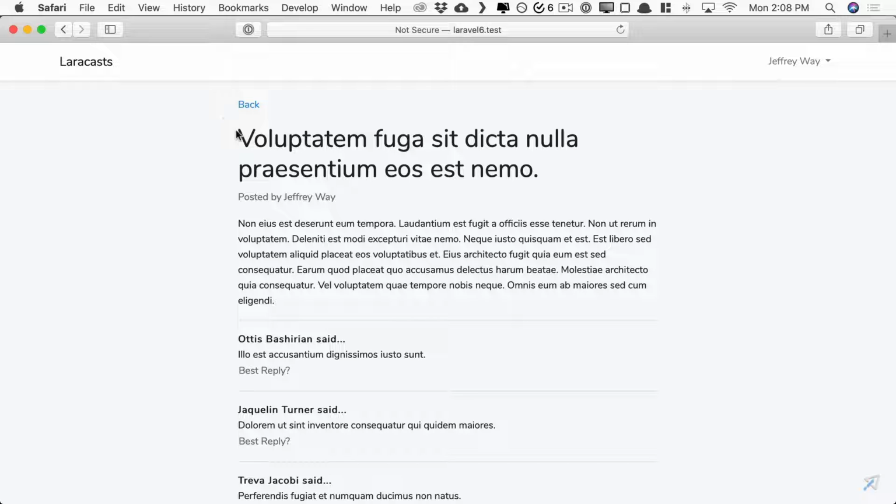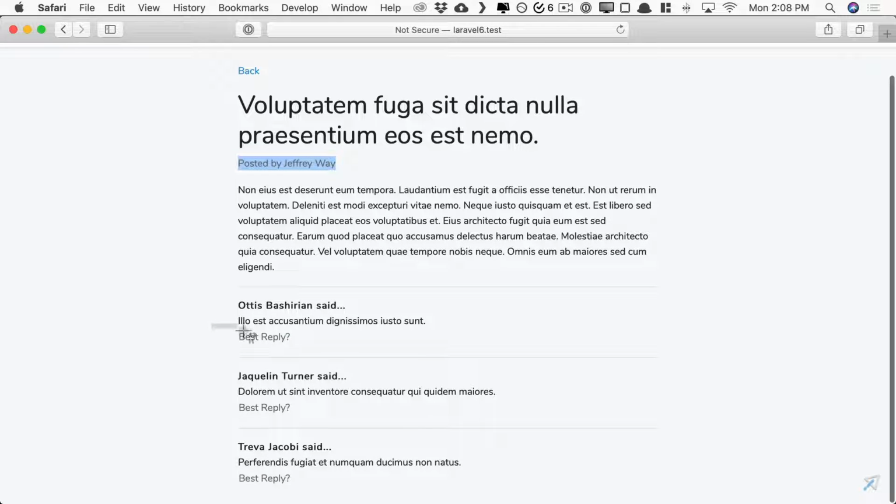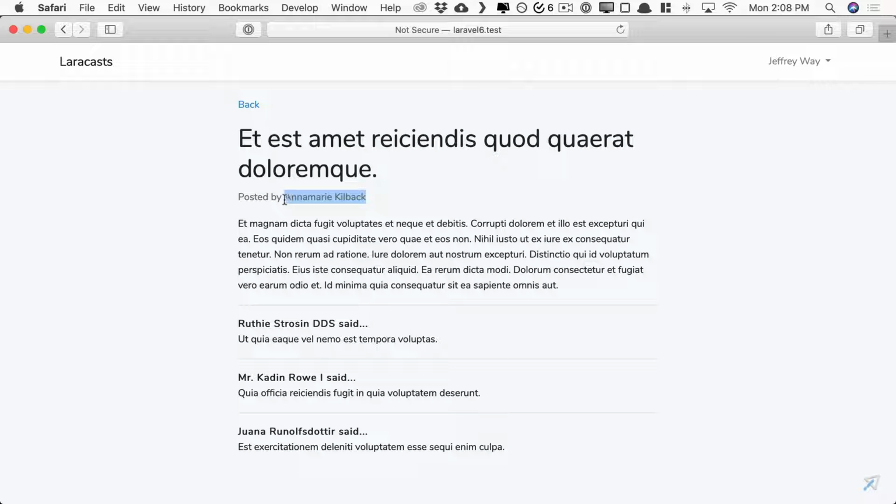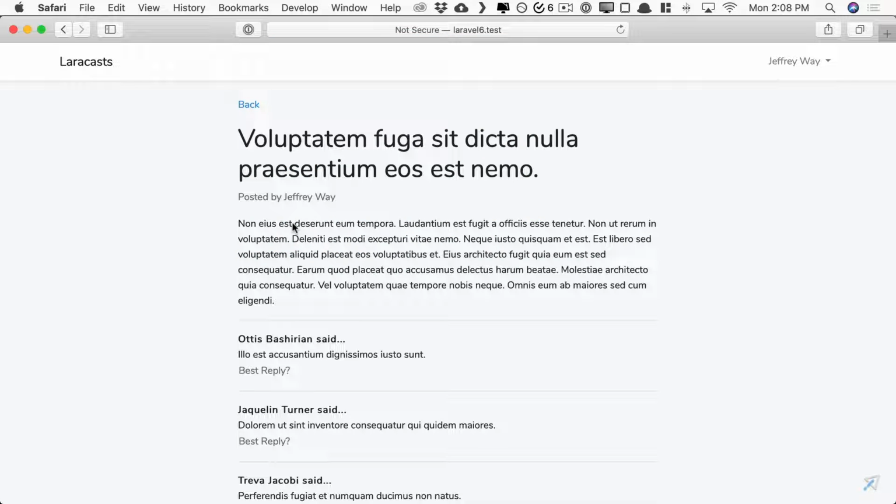Give it a refresh. Notice I am the creator of the conversation, so that condition returns true, and I have access to that best reply form. Let's go to one I didn't write. All right, this was written by Anna Marie, and I do not see that button because I didn't create it. Perfect. This is Authorization 101.